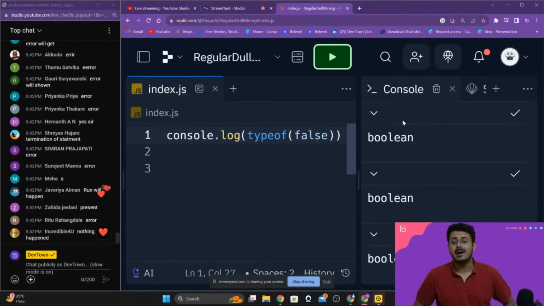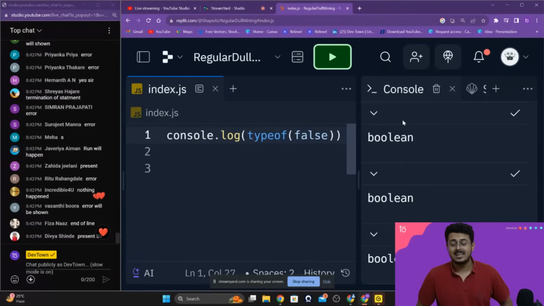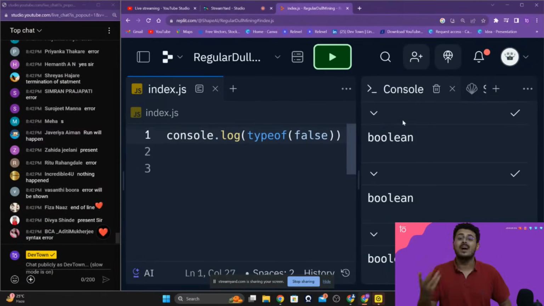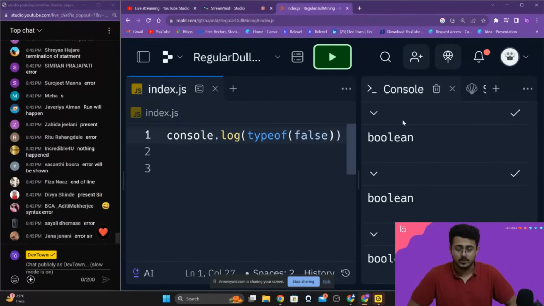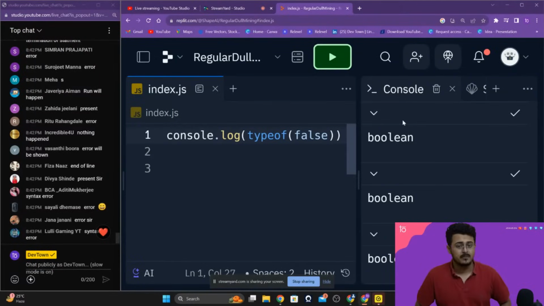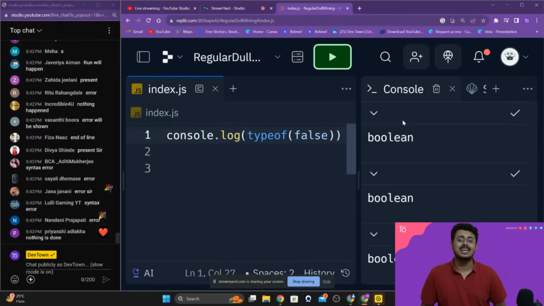Your code might run into an error, and at that point, going through 1 lakh lines of code and figuring out what error you have made will be very difficult. So it is always a good precautionary measure to put a semicolon at the end of your JavaScript code. Again, guys, that is not compulsory, but it is just a precautionary measure so that later on you don't end up with an error.